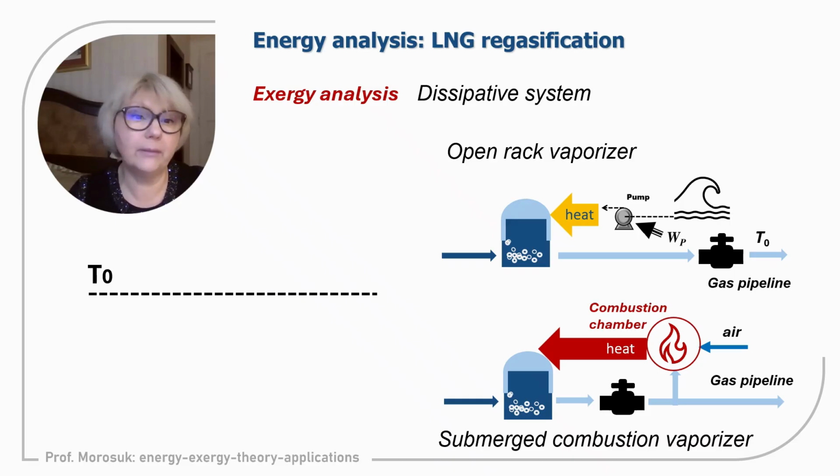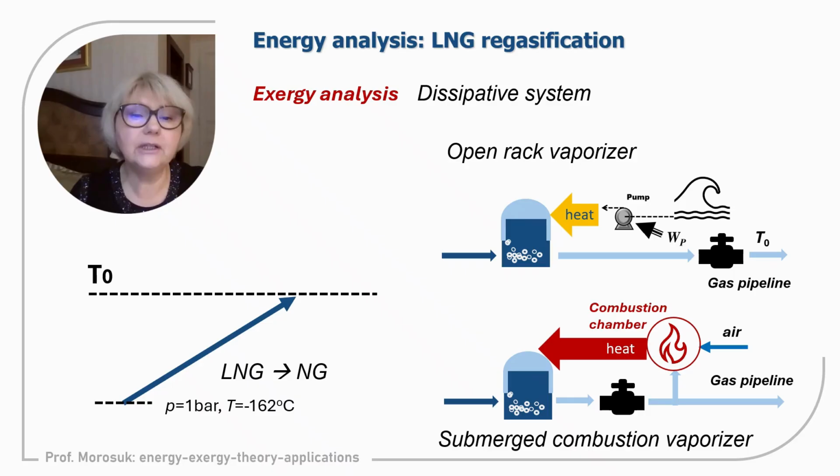I would like to remind you that LNG, depending on the design of the ship, can come with pressure between 1 bar and 5 bar, and if it is coming with a pressure of 1 bar, then the temperature will be minus 62 degrees Celsius. So we are below the environmental temperature, and we need to regasify LNG to the environmental temperature.